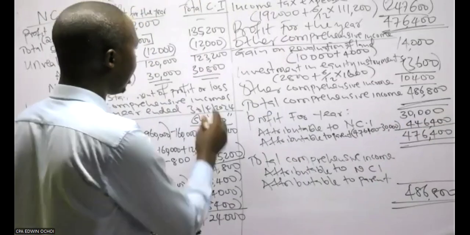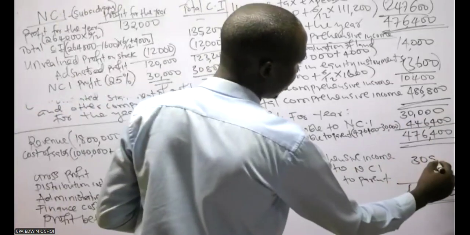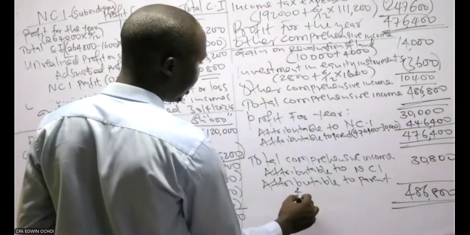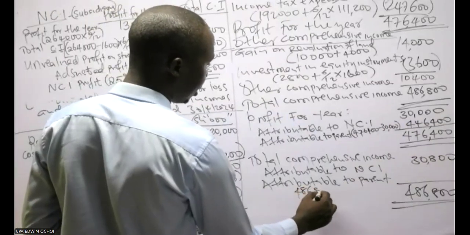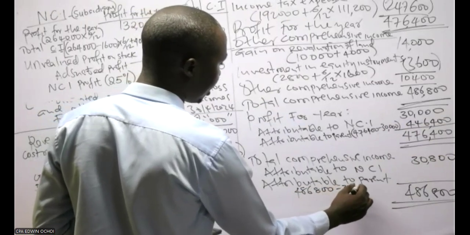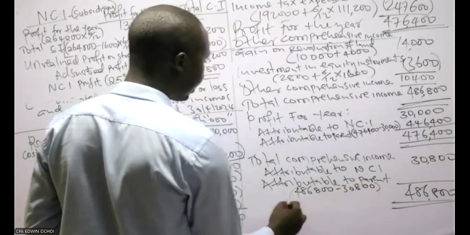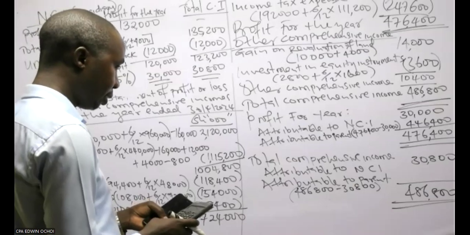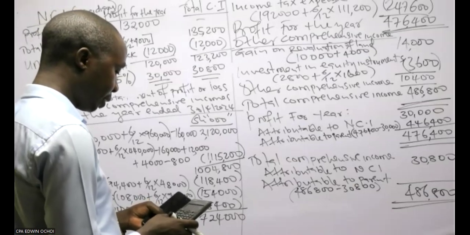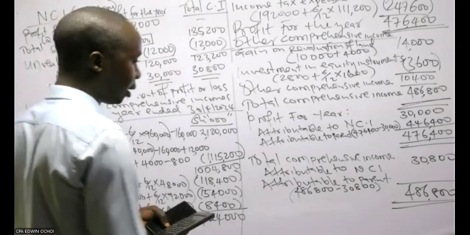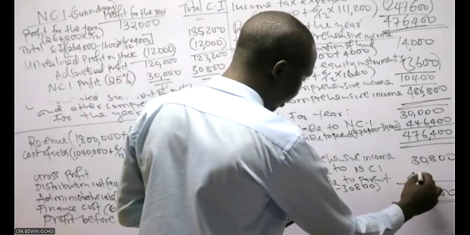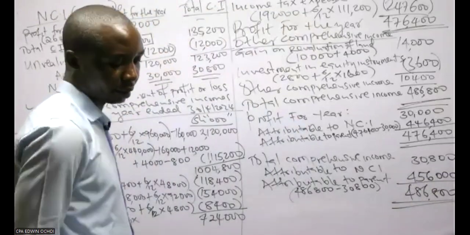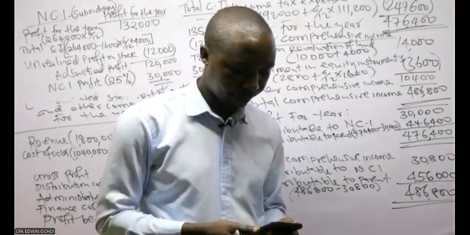For other comprehensive income, remember the NCI share is 3,800. So for the balance, you take 486,800 minus 3,800, and the balance is 456,000.